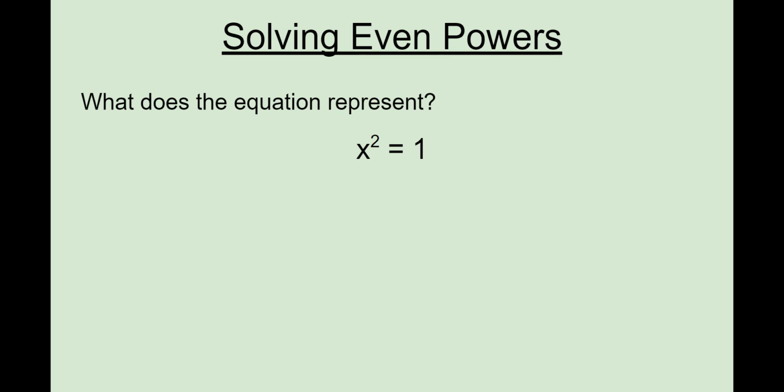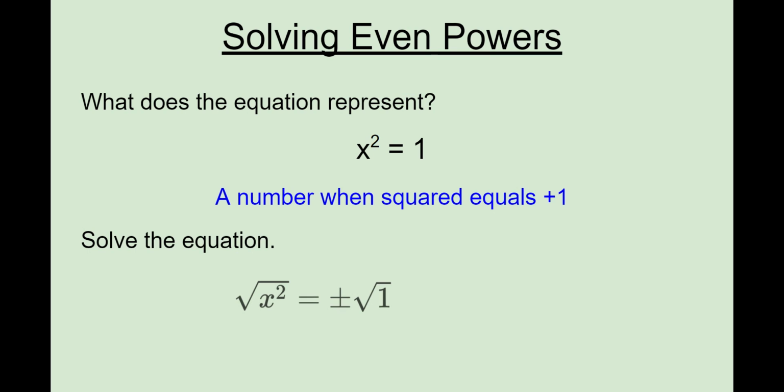So let's start with this. If you solve even powers, this always comes with even powers, and it's because of this interesting characteristic, right? So what does this equation mean? It means what's a number that when I square it, I'll get a positive one. Now what's interesting about an even power is that there are two numbers, right? If you were to solve this equation, you'll get a plus and a minus one.